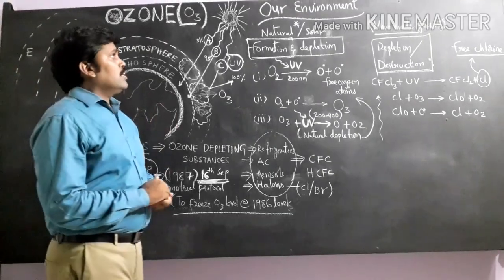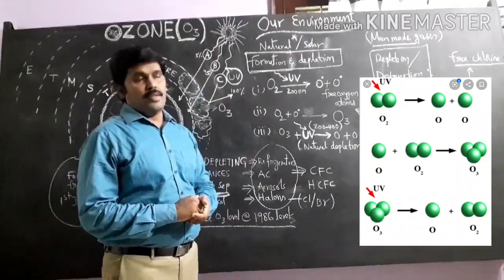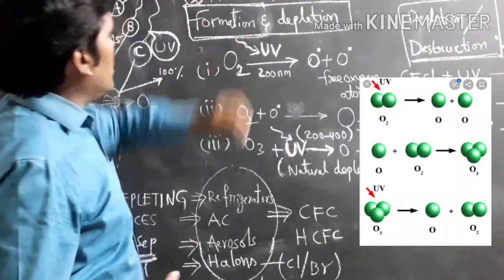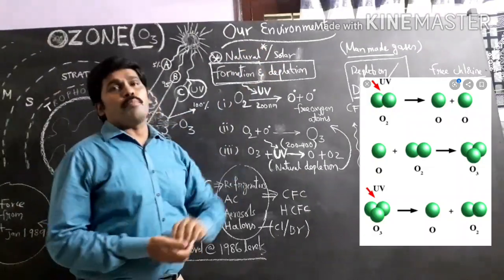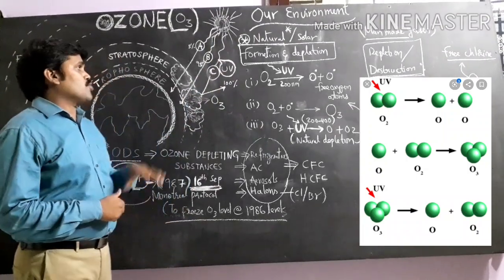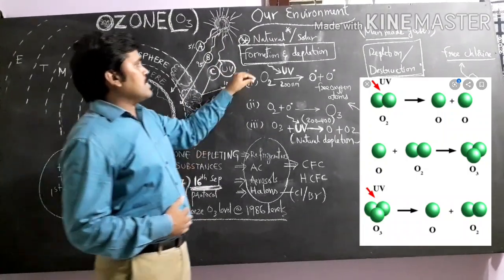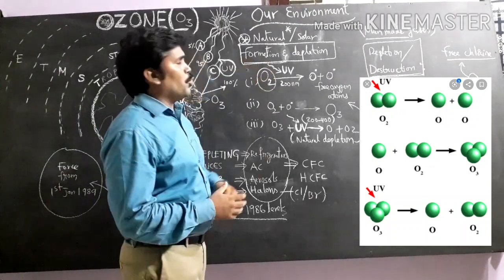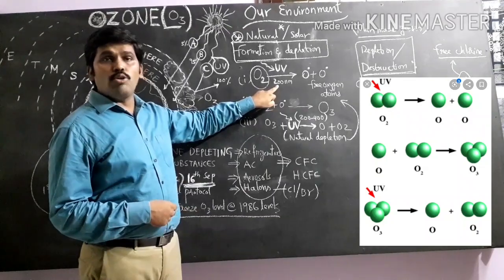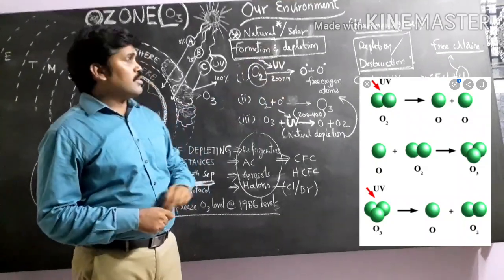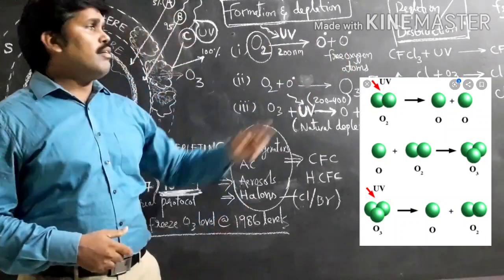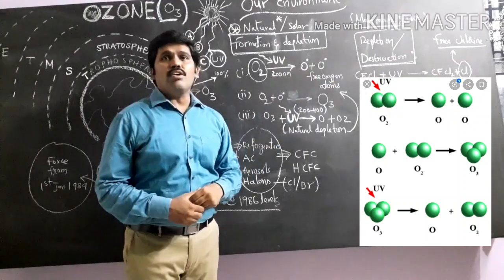Now, how is ozone formed? There is a natural or solar formation of ozone. Ozone is formed naturally in the stratosphere. Diatomic oxygen, O2, in the presence of UV rays at 200 nanometers wavelength, splits into two oxygen atoms, or nascent oxygen.